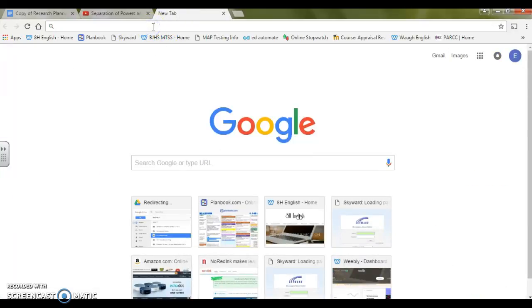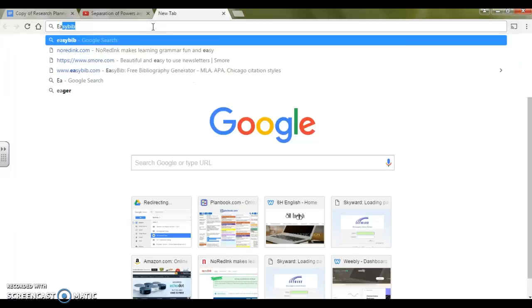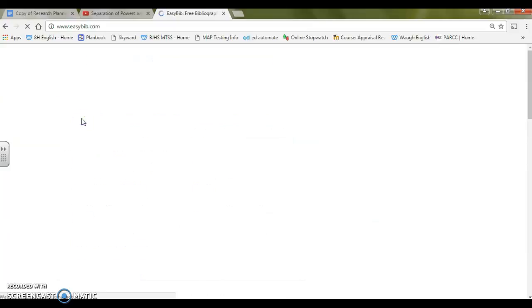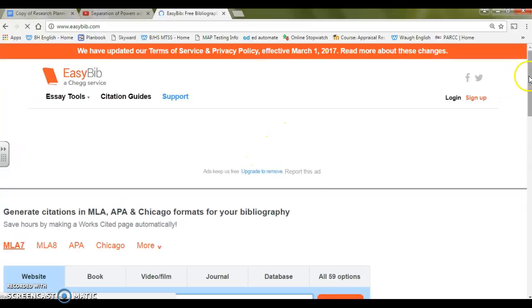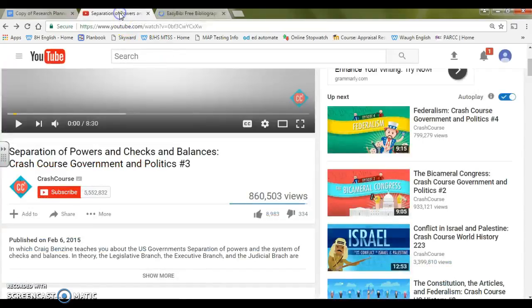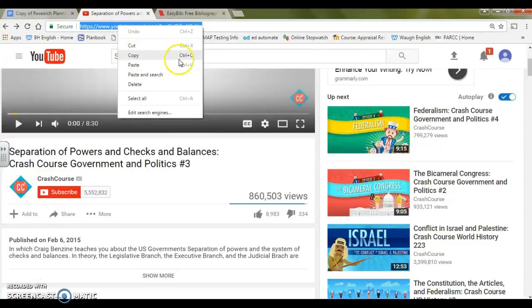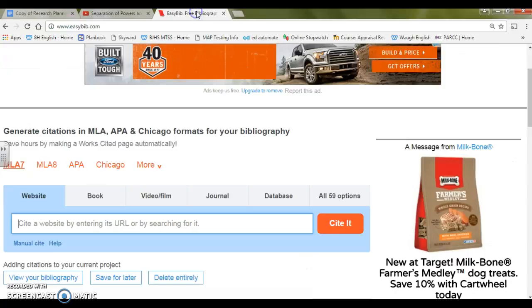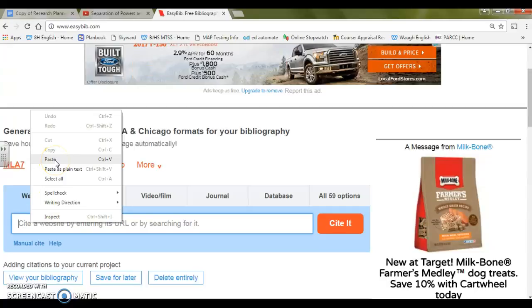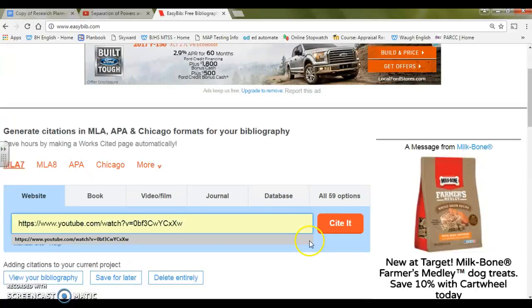Well, we learned earlier about a website called EasyBib. If you go to easybib.com, you can cite information from a website really easily. Take the YouTube clip web address, which you get from right here, highlight the whole thing, and either right click and copy or hit Control C. Then in this line right here, you can either hit paste or Control V. Paste it right there. Then you hit the button, Cite It.